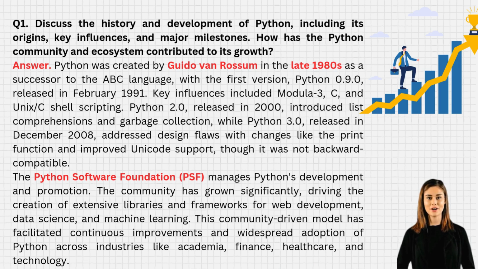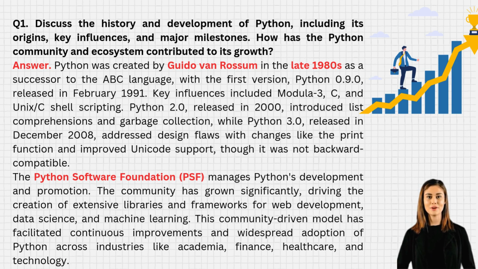Answer. Python was created by Guido van Rossum in the late 1980s as a successor to the ABC language, with the first version, Python 0.9.0, released in February 1991. Key influences included Modula-3, C, and Unix/C shell scripting.